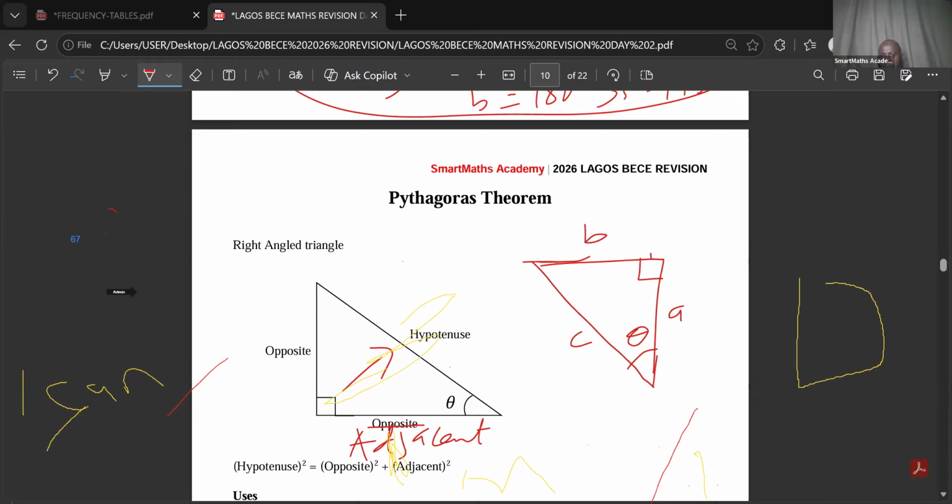Oh, someone wrote B is adjacent. No, no, no. B is not adjacent. In Phoenix, you wrote B is adjacent. That's not adjacent. B is opposite because it is directly facing the angle we are considering. So B is opposite in this case. C is hypotenuse because it is directly opposite the angle 90 degrees. I hope that is very clear. Okay, so if that is okay, let's continue.